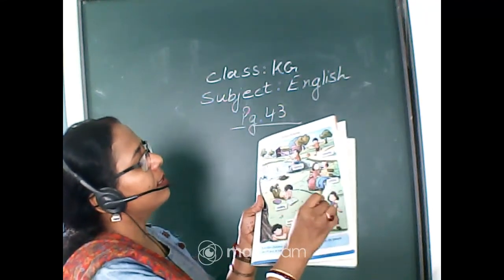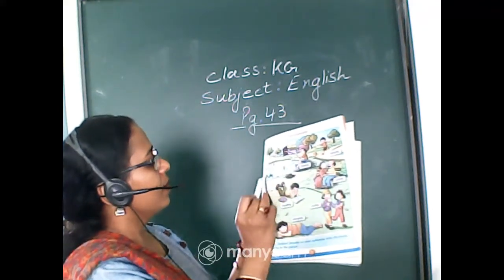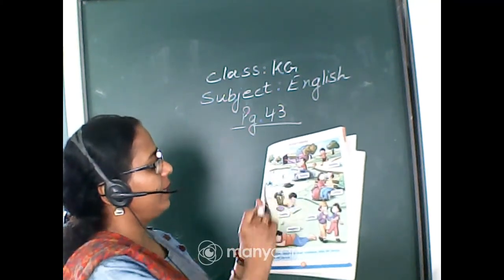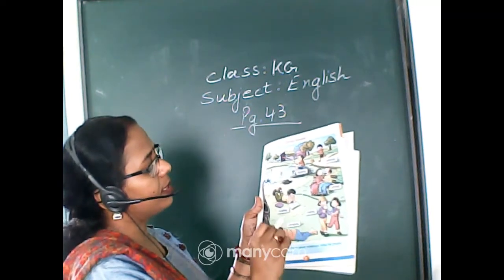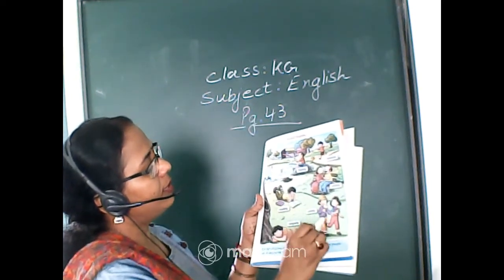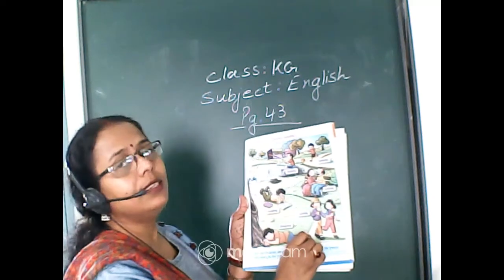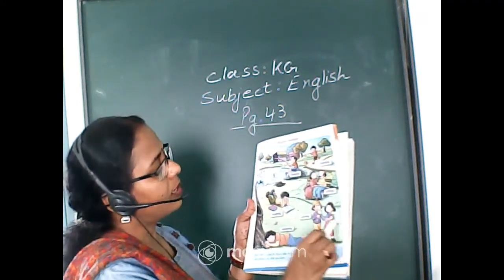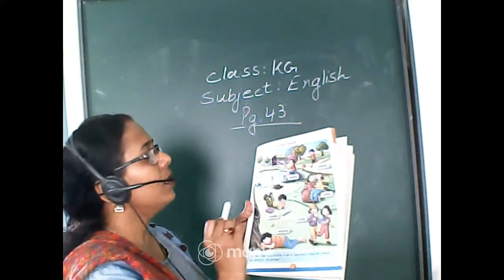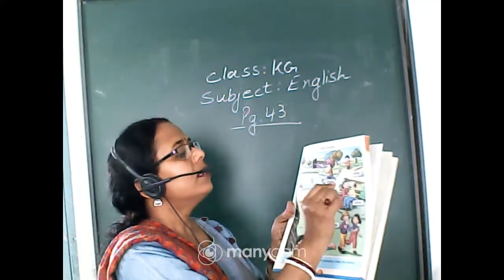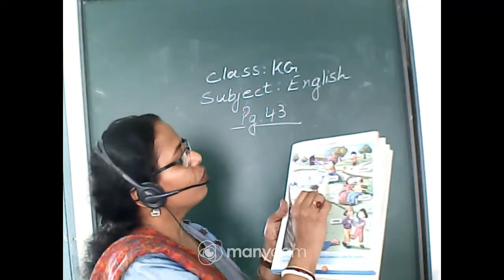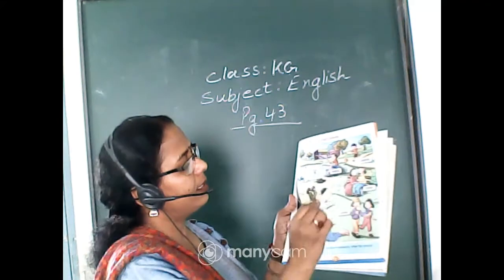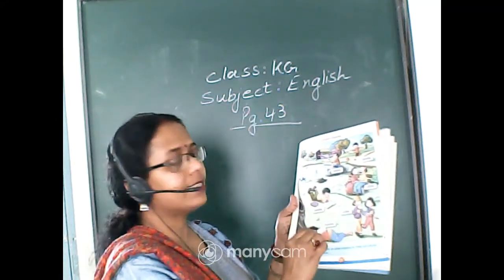This couple is sitting. This boy is sleeping under the tree. These children are eating. What are they eating? Ice cream. So here we found running, fishing, reading, sitting, eating and sleeping.